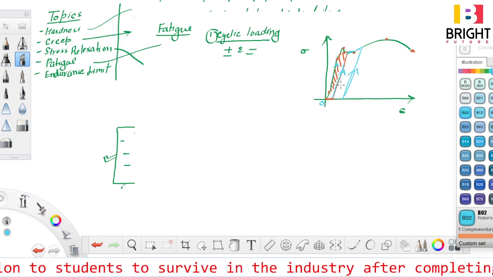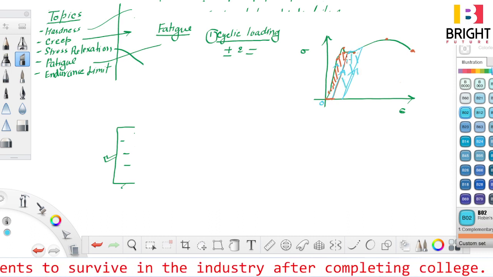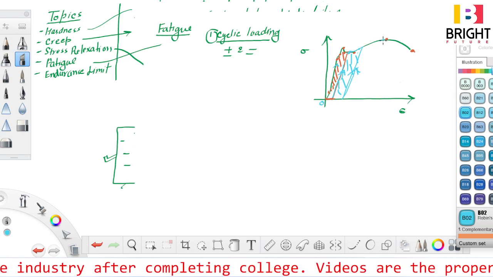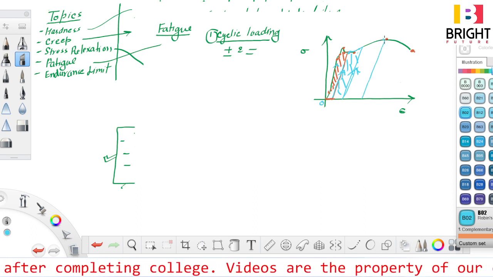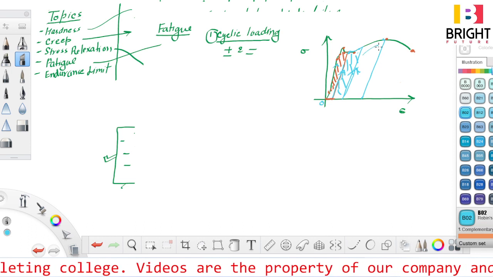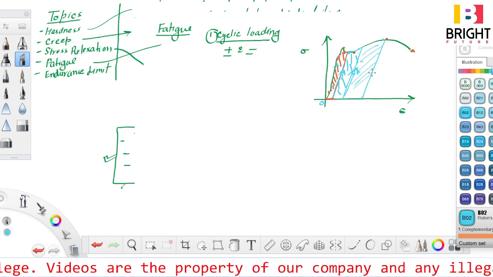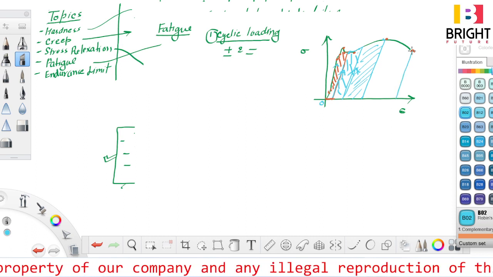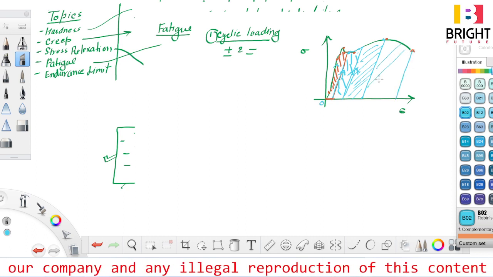Again a certain amount of energy will be stored over there. Now again I will reload it and it will come back to this position, and again a certain amount of strain energy is stored in this material, and I will do this cyclic loading again and again.